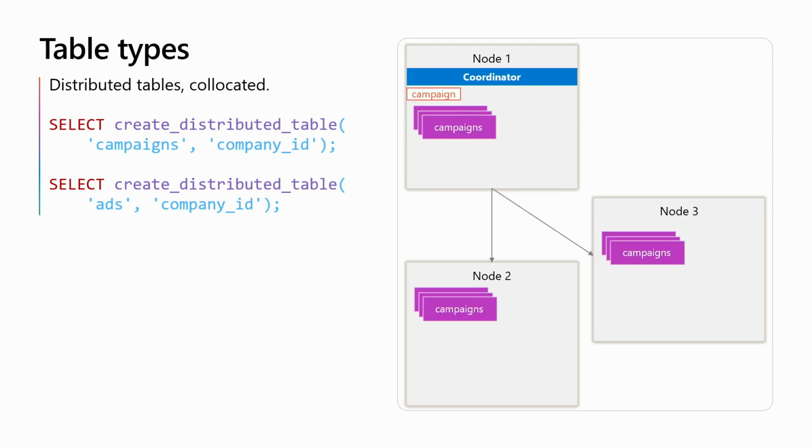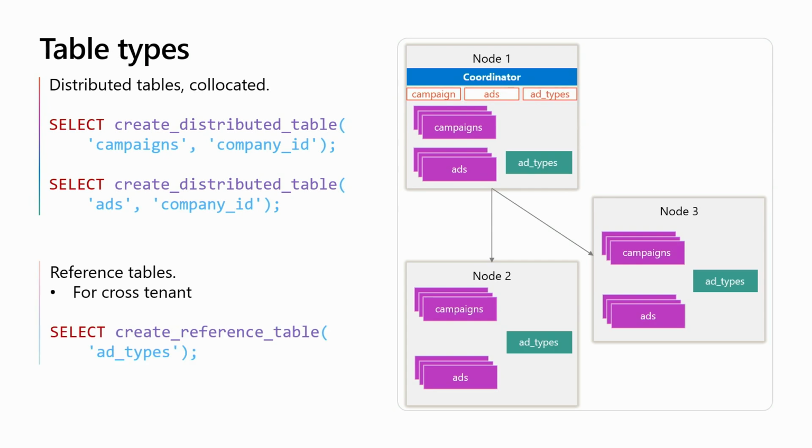So let's take the campaigns table. If we create a distributed table called campaigns, you go to the coordinator node, which creates the metadata for the campaigns table, and then creates local campaign tables for the shards in node 1, node 2, node 3, and distributes them by the distribution key, which in this case is company ID. Right? Similarly, if you create a second table called ads, the same thing happens.